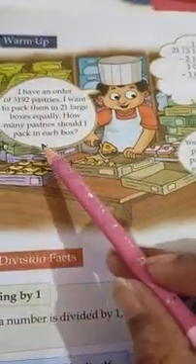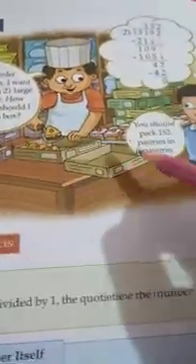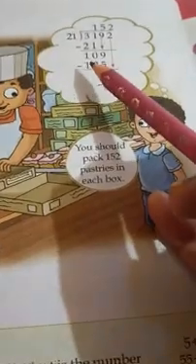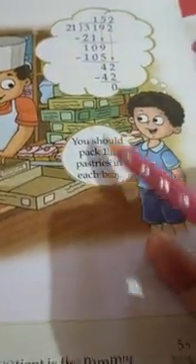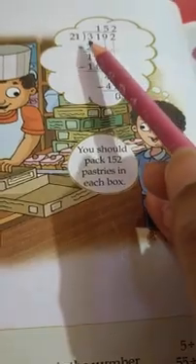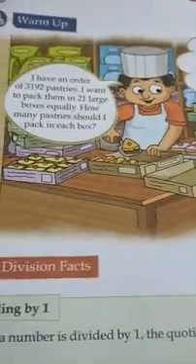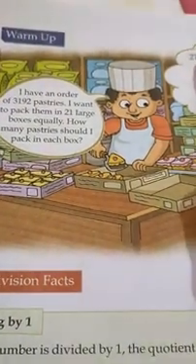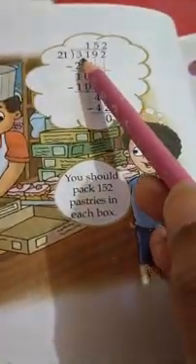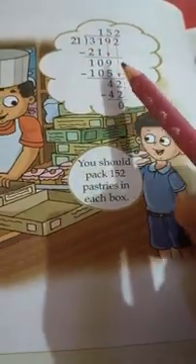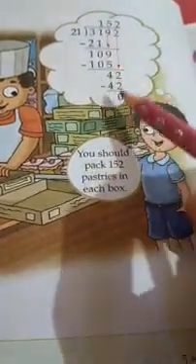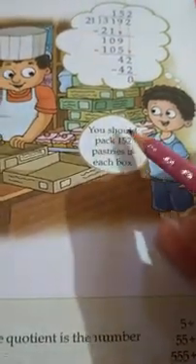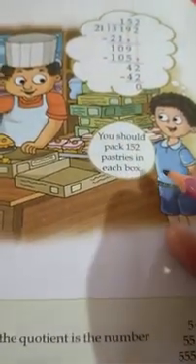And there was one child like you standing there. He told the answer to that, in how many boxes he should pack the pastries. How did he come to know? After doing the division. Yes, then he told the answer with the help of the division. He divided total pastries by the number of boxes. Yes, he divided 3,192 by 21, and after division he got 152. So he told the shopkeeper that you should pack 152 pastries in each box.